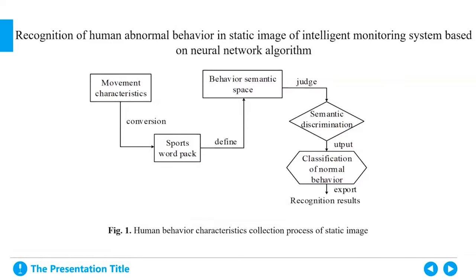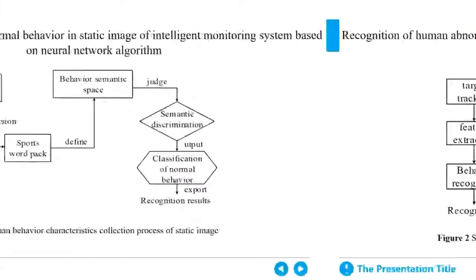In order to ensure the effect of feature recognition, firstly, the feature parameters of human abnormal behavior in static images are collected, and the acquisition steps are optimized as is shown in Figure 1. So please look at Figure 1. Human behavior characteristics collection process of static image.